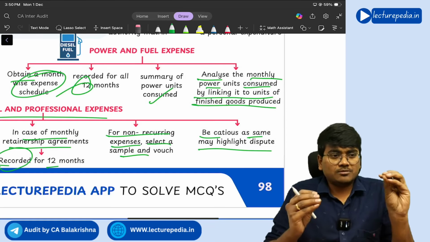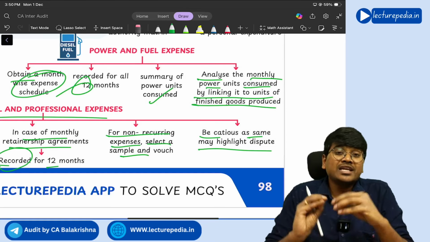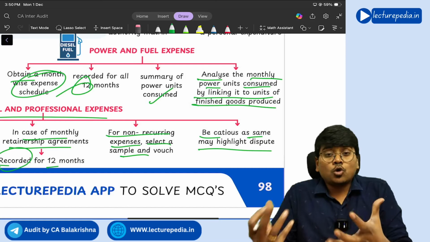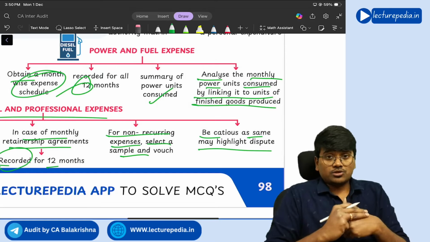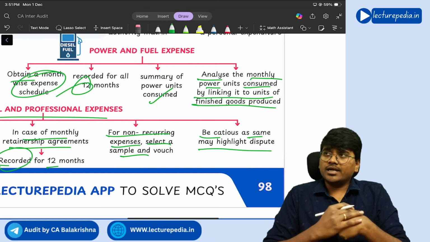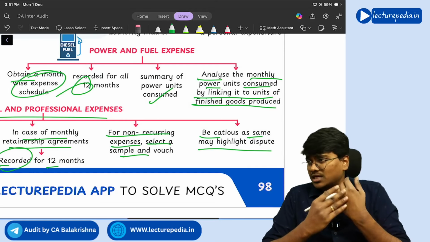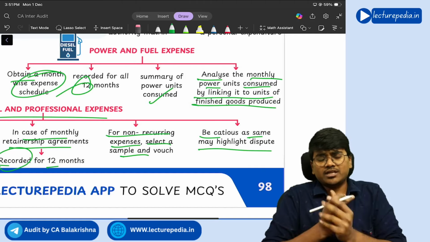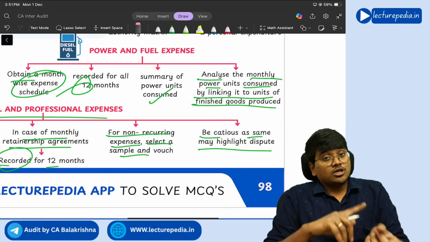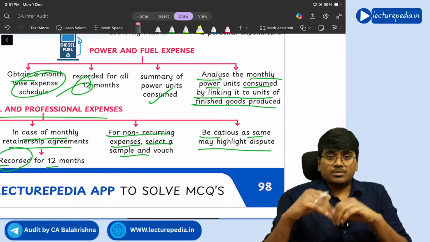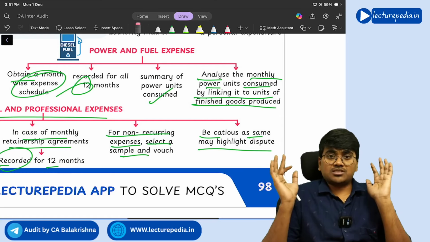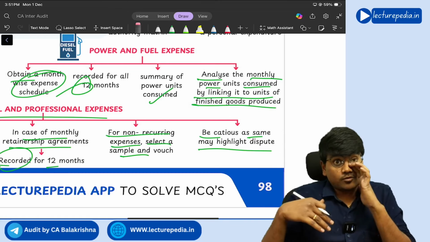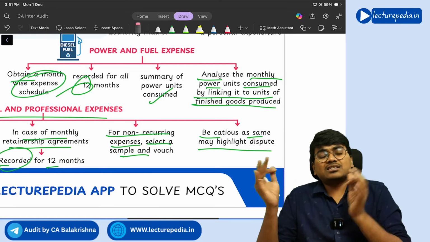That means, if at all there are any litigations, any court cases, the entity has to disclose them. The entity might not have disclosed them. The auditor asks the entity, are there any litigations, court cases against you? The entity says, no, we don't have any litigations or court cases. But if you see in the profit and loss statement, the entity is making certain legal expenses, some crores or lakhs of rupees, as legal expenditure.